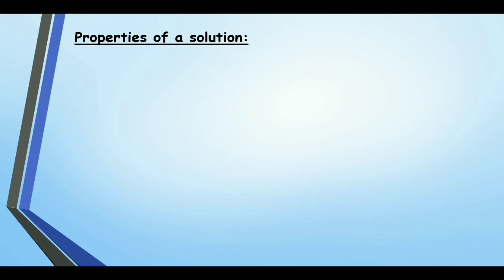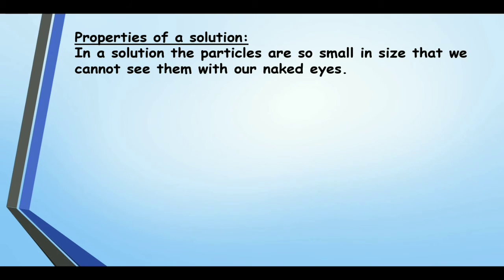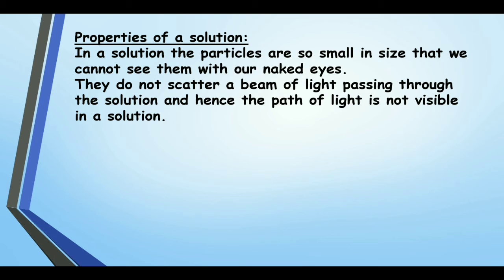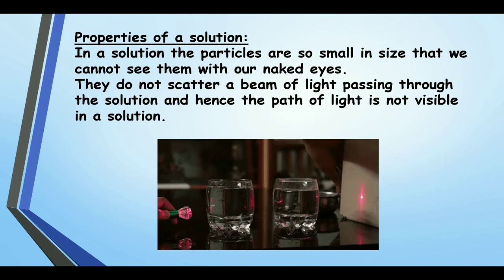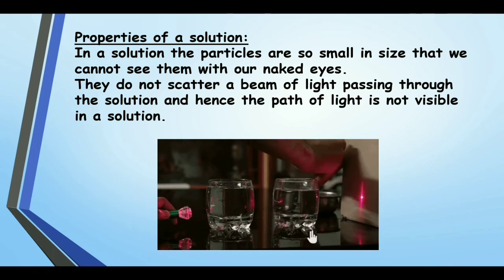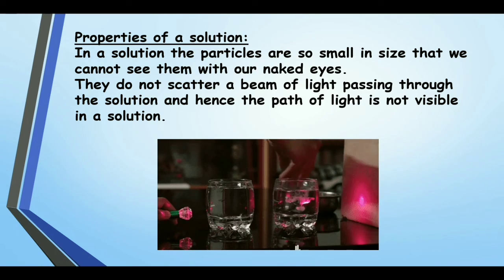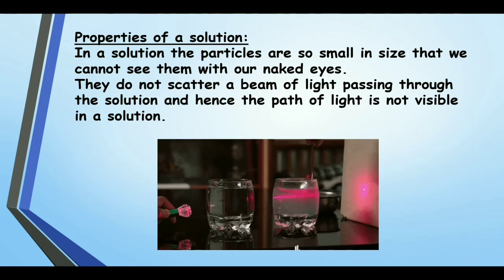Let us know the properties of a solution. In a solution, the particles are so small in size that we cannot see them with our naked eye. They do not scatter a beam of light passing through the solution, and hence the path of the light is not visible in a solution. You can see now the first glass is a solution and the second glass is a heterogeneous mixture. When you pass a light, you can see the path of the light in the second glass, but in the first glass, the solution, you cannot see it. In a solution we cannot see the path of the light, that is, they do not scatter a beam of light.